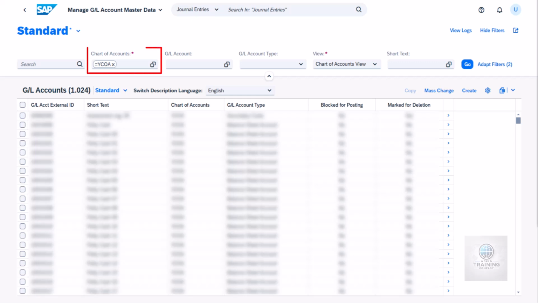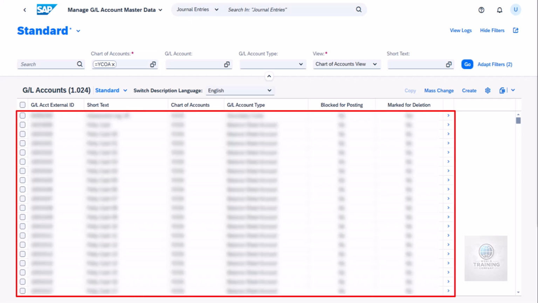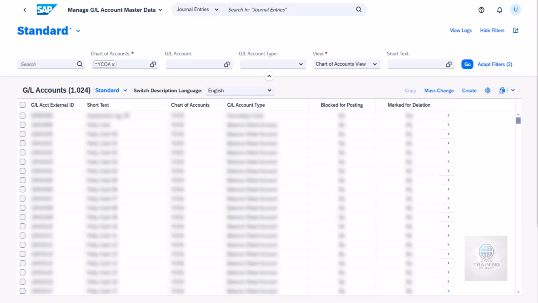Here, we see the entire chart of accounts. Think of this as a comprehensive list of all accounts used by the organization. These accounts are divided into categories, such as balance sheet accounts and income statement accounts. Let's filter to find a specific account.